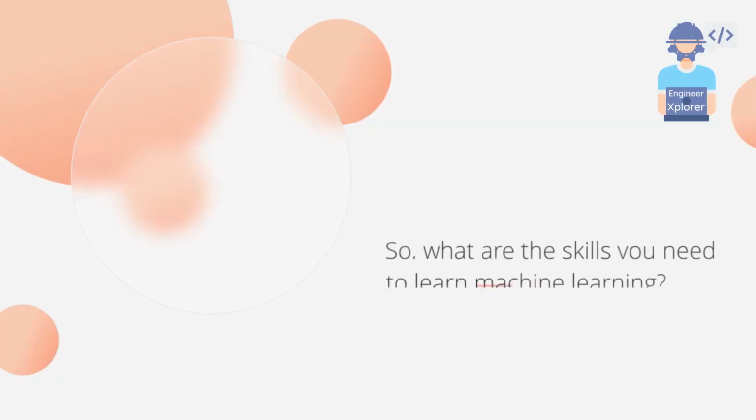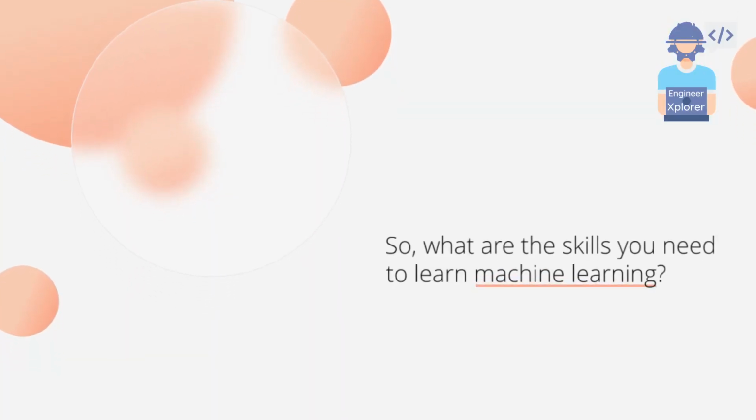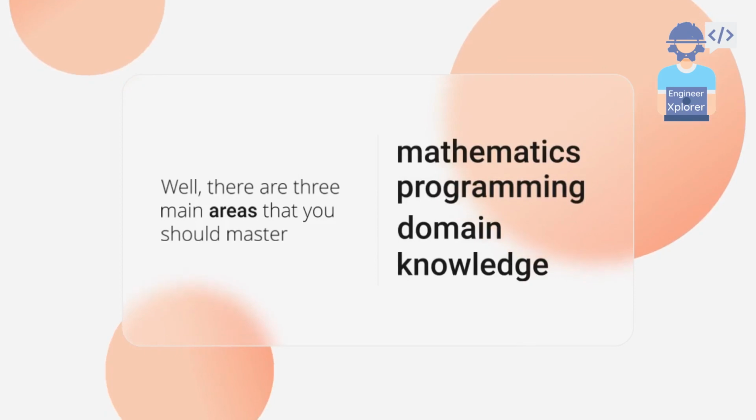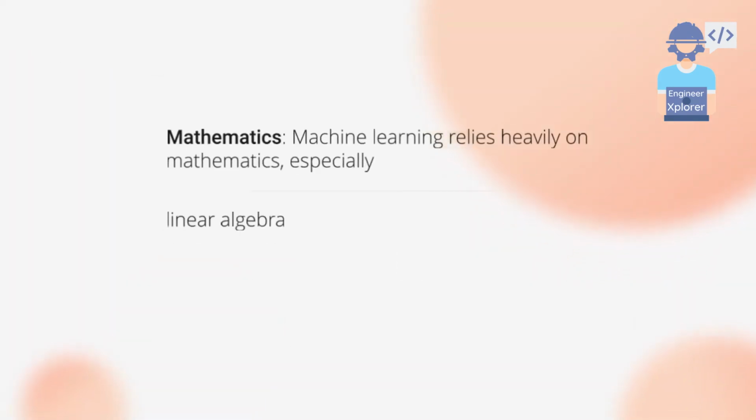So, what are the skills you need to learn machine learning? Well, there are three main areas that you should master: mathematics, programming, and domain knowledge. Let's look at each one in more detail.